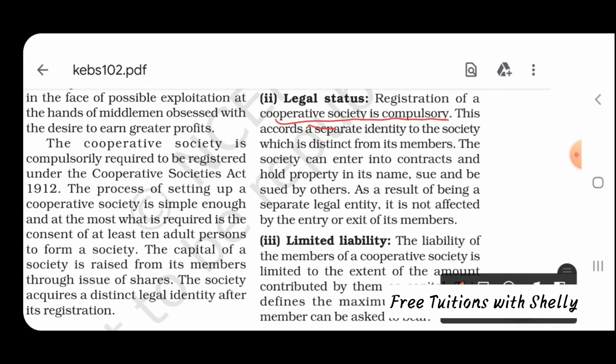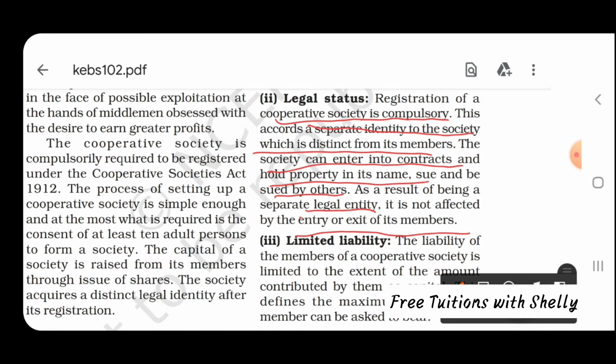It has a separate identity to society which is distinct from its members. A cooperative society is distinct from its members. The members and this cooperative society are treated as two persons. The society can enter into contract, hold property in its name, sue and be sued. In that case, they can file a case. They have a separate legal entity, so it is not affected by the entry or exit of its members.